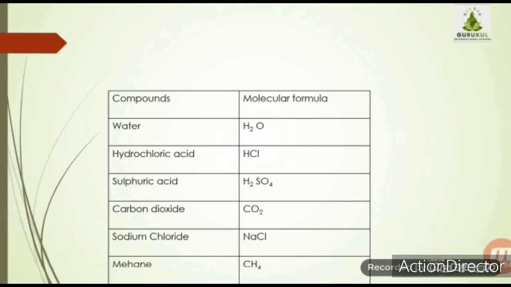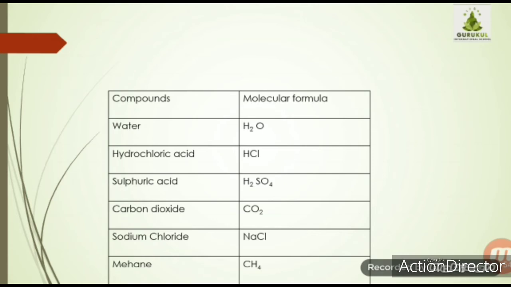Now while writing molecular formula, how are we supposed to write? Water is a compound which constitutes two elements, hydrogen and oxygen, and the molecular formula for this is H2O. Correct? As you can see, there are two atoms of hydrogen, therefore it is written H2.